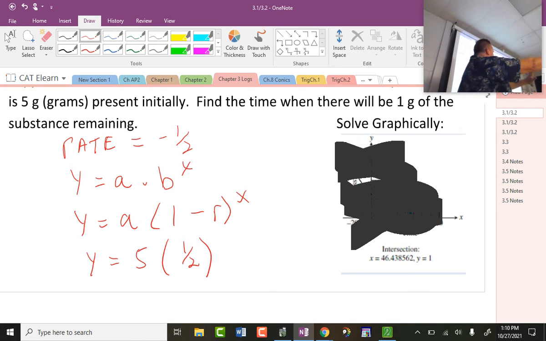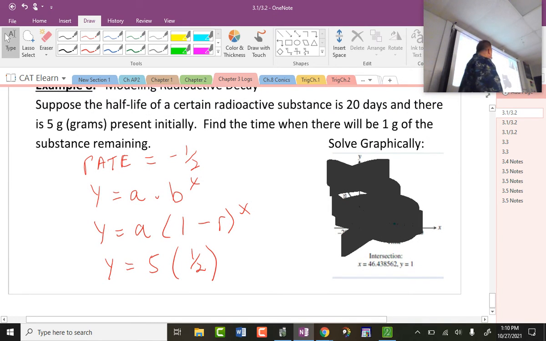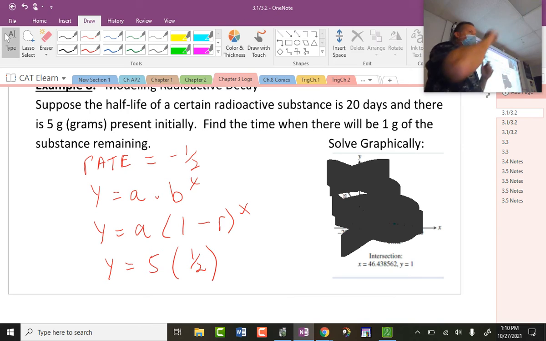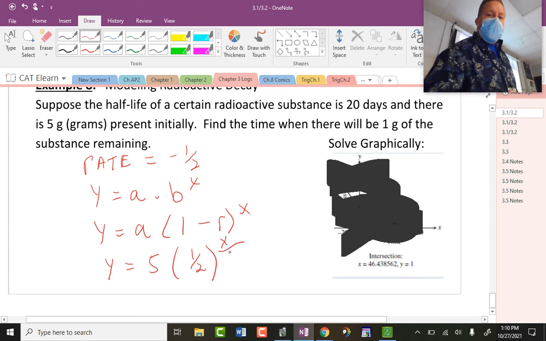But here's the problem. I've got to be able to plug in 20 into this exponent, because in 20 days, 5 grams will become 2.5. That's what half of 5 grams is, all right? So the exponent is not x, it is x divided by the half-life.